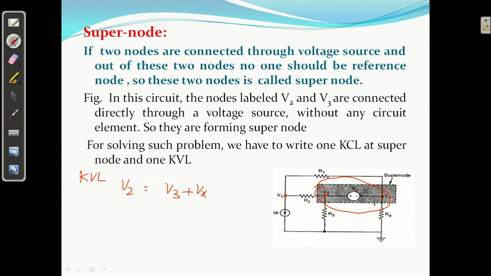So V2 equal to what? V3 plus Vx equal to V2. That is the KVL for super node, equation number 1. Now KCL for super node.